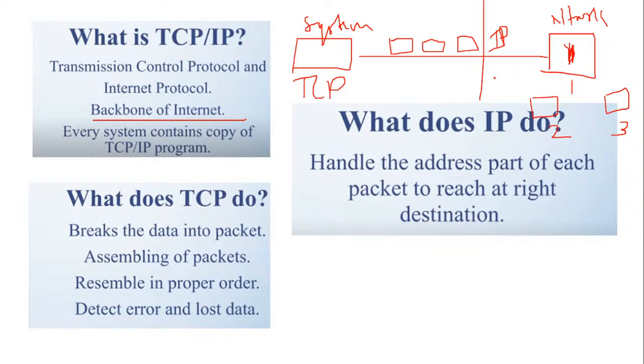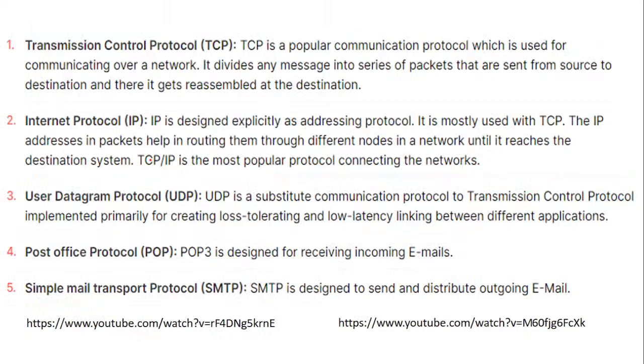So that's the reason I said that both of them are the backbone, and every system will definitely contain both of them, because one's work is to transfer the data, and another's work is to ensure that the data is transferred to the right destination with the help of the address. Is it clear? Now this was the easiest way. I have also written the theoretical version over here, but it can confuse you a little bit, so I took this first.